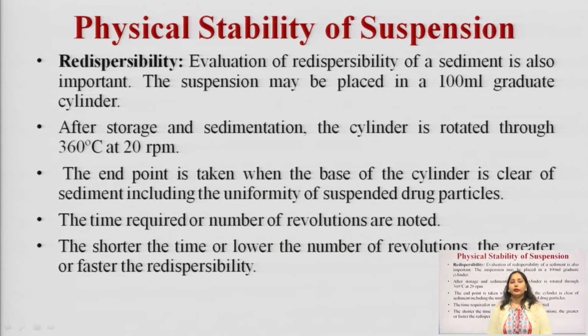The next parameter is redispersibility. Evaluation of redispersibility of sediment is also important. The suspension may be placed in a 100 ml graduated cylinder. After storage and sedimentation, the cylinder is rotated through 360 degrees at 20 rpm. The end point is taken when the base of the cylinder is clear of sediment, including uniformity of suspended drug particles. The time required or number of revolutions are noted. The shorter the time or lower the number of revolutions, the faster the redispersibility.